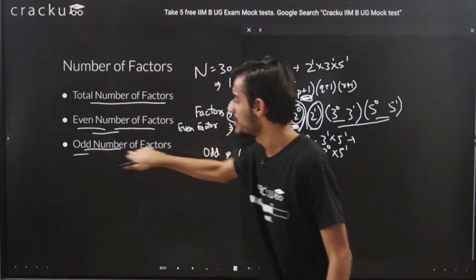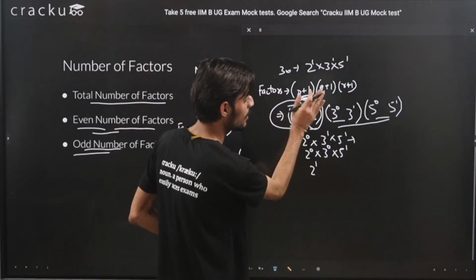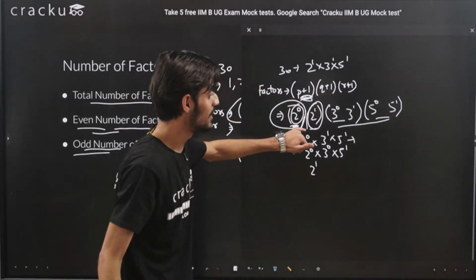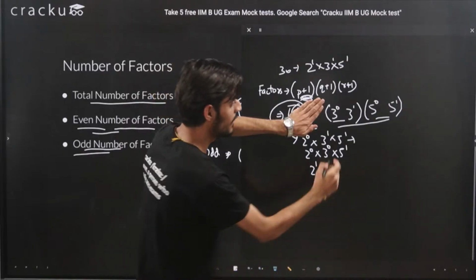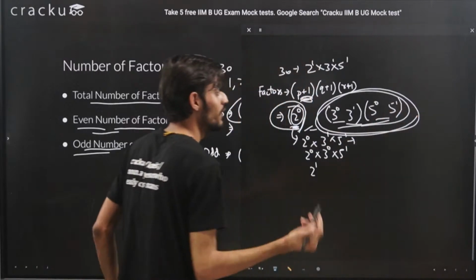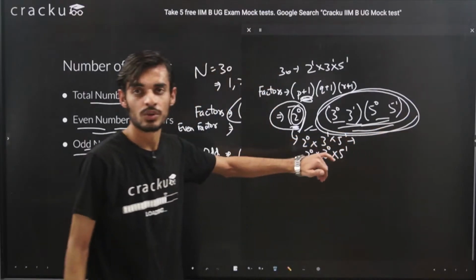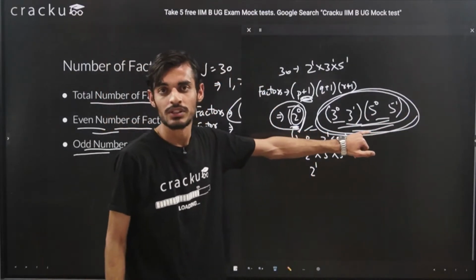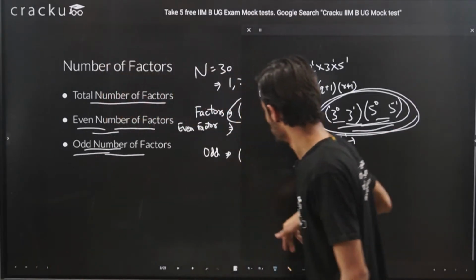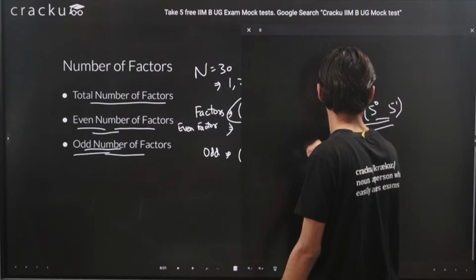And I think it must be pretty much clear for odd number of factors, because we need only odd values, so we are just eliminating the even terms. We are just neglecting this, and we are just calculating this, because we need only odd factors, so we won't be considering 2 raised to the power 0 or 2 raised to the power 1. We will just focus on 3 raised to the power 0 and 3 raised to the power 1, as well as 5 raised to the power 0 as well as 5 raised to the power 1. I think this should also be pretty much clear. So I think you must be able to understand how we are getting to the formula, right?